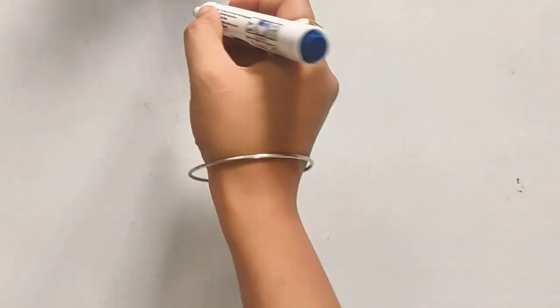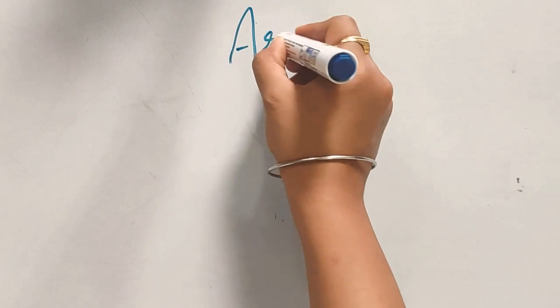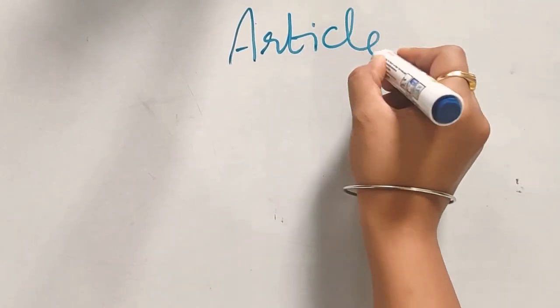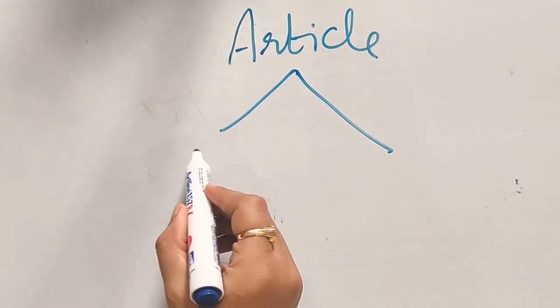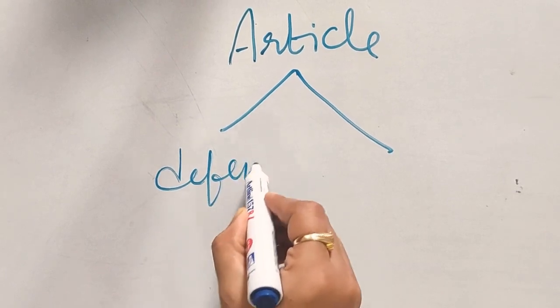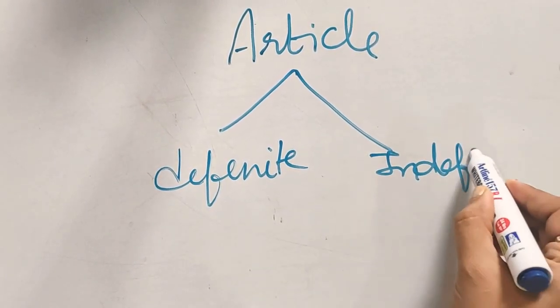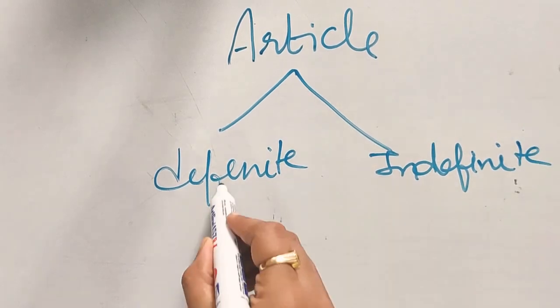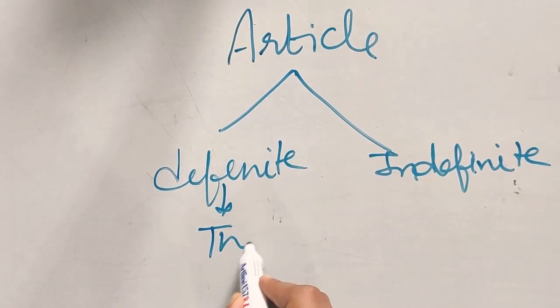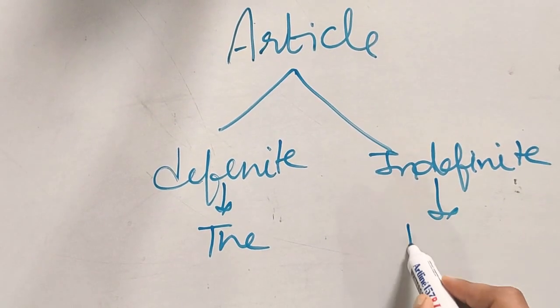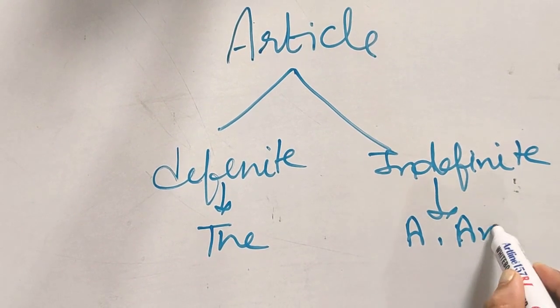About articles. So first, there are two types of article: definite article and indefinite article. The definite article is the, and the indefinite articles are a and an.